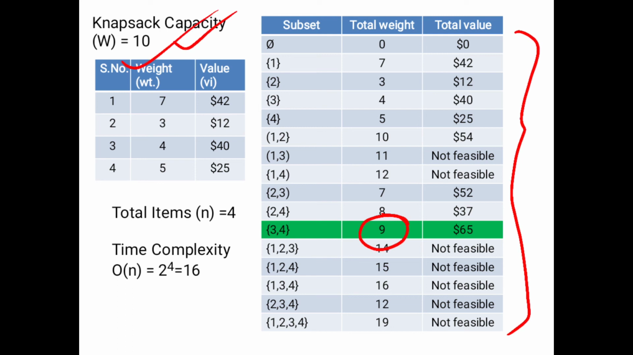Then how much can it hold? 65. Okay, so this is maximization. Maximum value with less weight. So this is our profit. So this is the best or optimal solution to the problem by exhaustive search. Okay, so this is the concept of knapsack capacity.